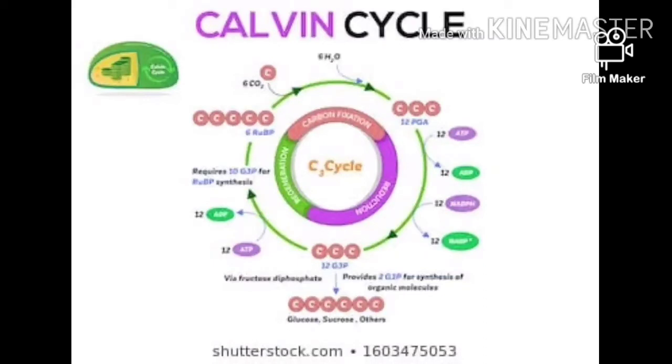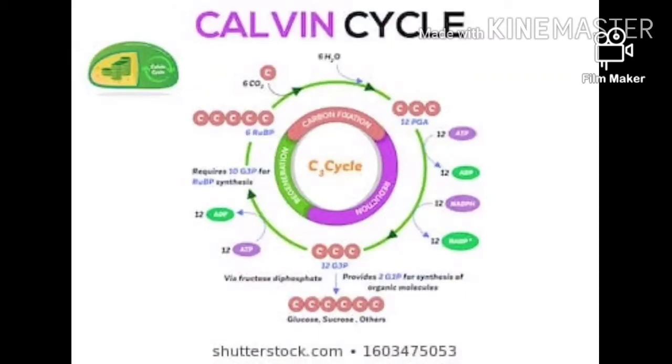Like this, in the total Calvin cycle, when you take 6 carbon dioxide molecules, 18 ATPs and 12 NADPH+H+ are utilized to produce a single molecule of glucose. And to produce this single molecule of glucose, the Calvin cycle is operated 6 times.